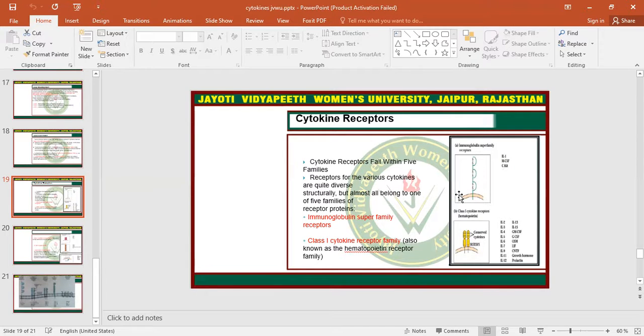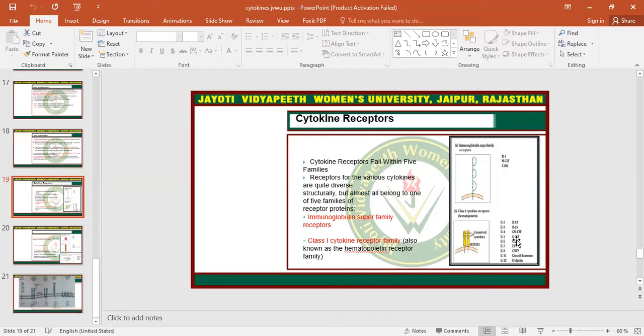So this is the immunoglobulin superfamily, and the next is the cytokine receptor family, class 1. This is the class 1 receptor family, which is present in many cells, and they have the receptors for interleukin 2, interleukin 3, interleukin 4, interleukin 5, 6, 7, 9, 11, 12.